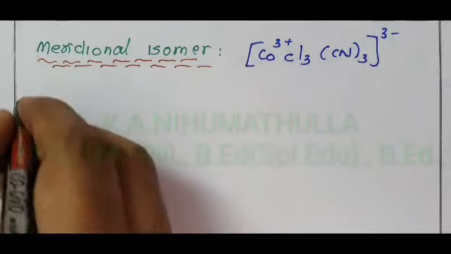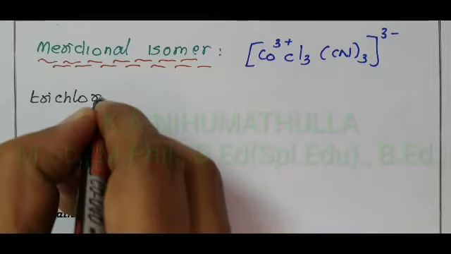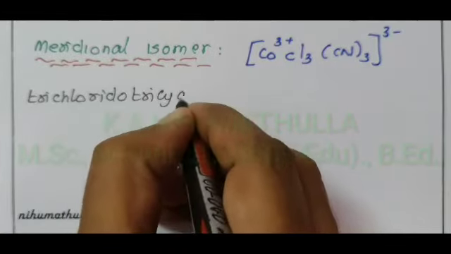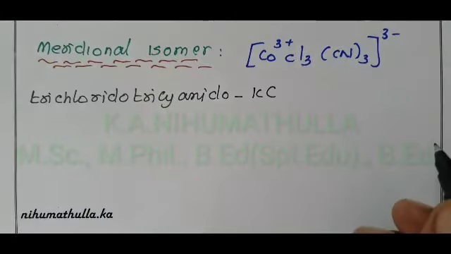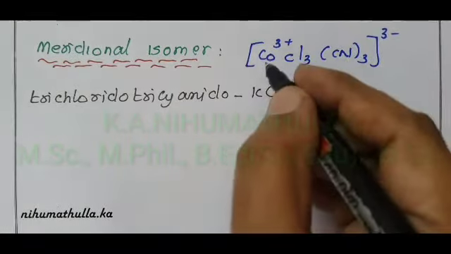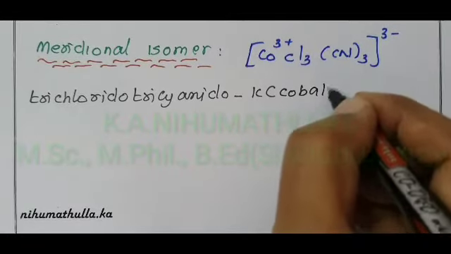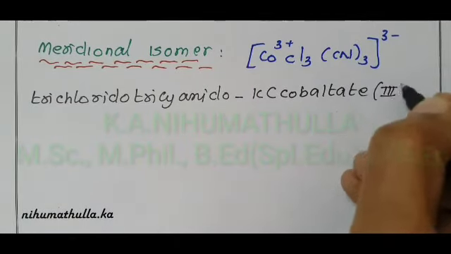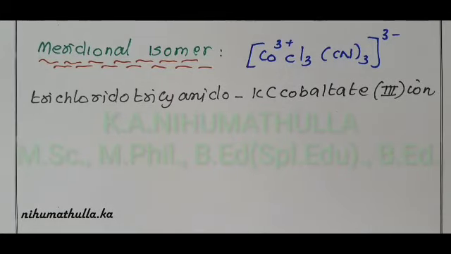Now I am writing the IUPAC name of this complex: trichlorido, tricyanido-kappa C. C is the donor atom because CN is an ambidentate ligand. It is a negative complex, therefore the central metal ion name ends with -ate: cobaltate, oxidation state 3, cobaltate(III) ion.